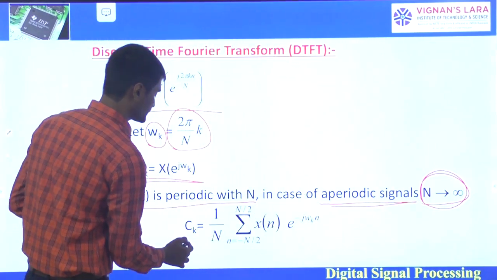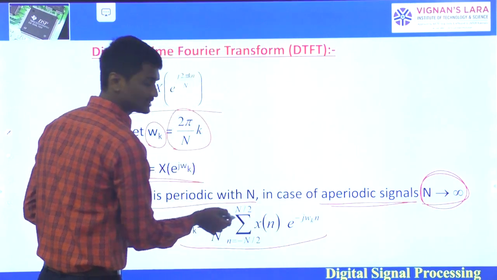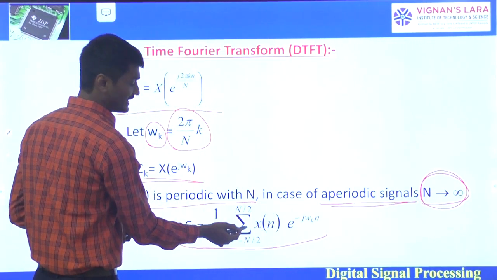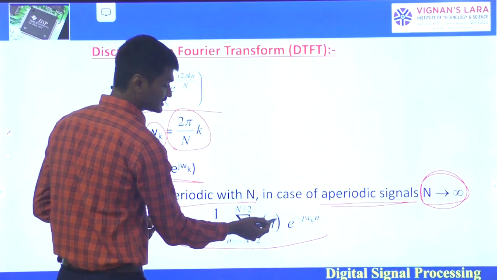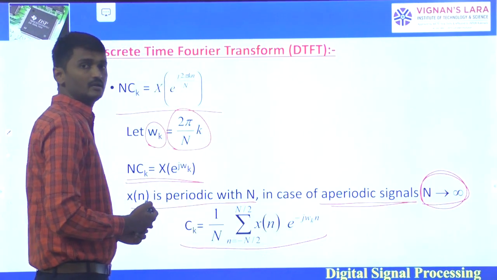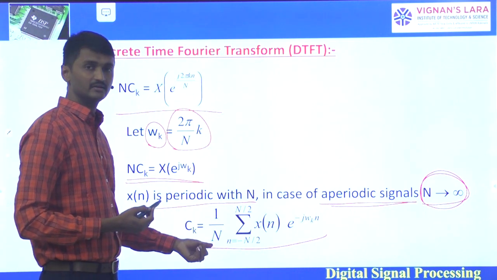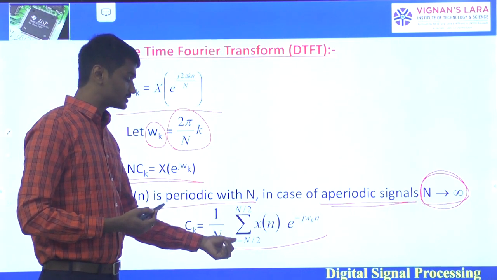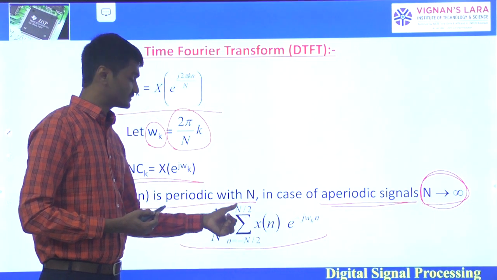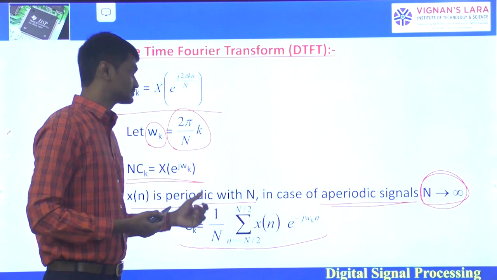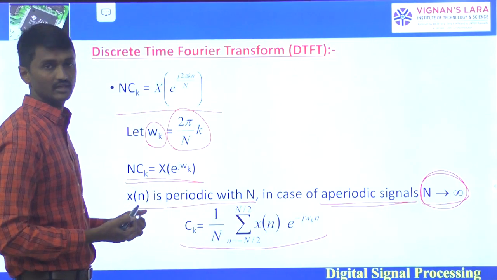So here Ck is equal to, over the period of N, 1 by N sigma n equals minus N by 2 to N by 2 x of n e power minus j omega k n, where omega k is equal to 2 pi by N into k.